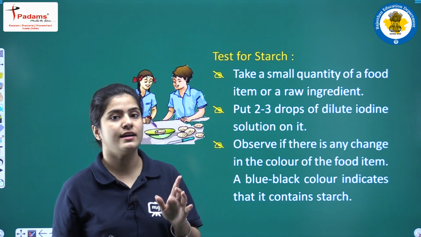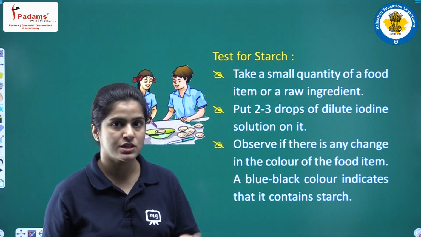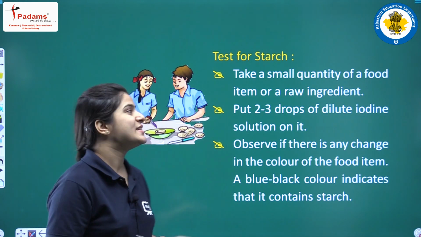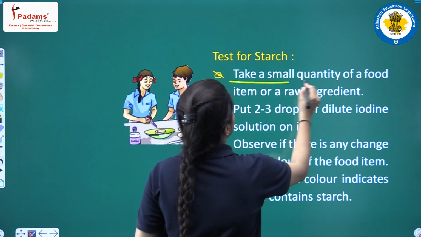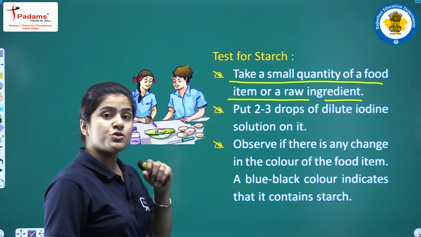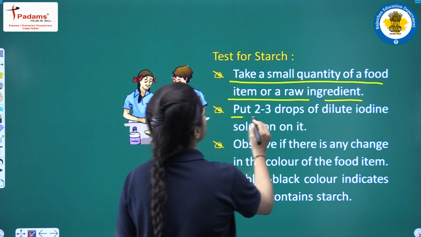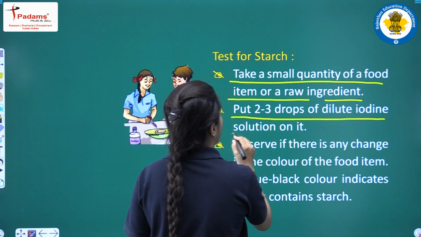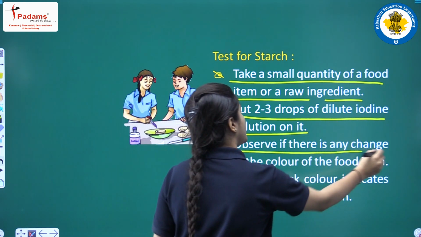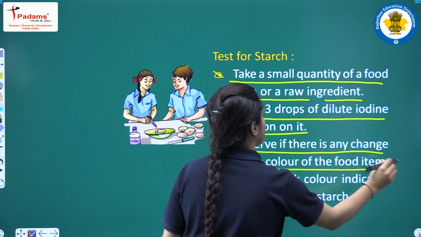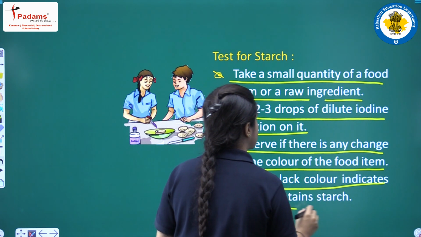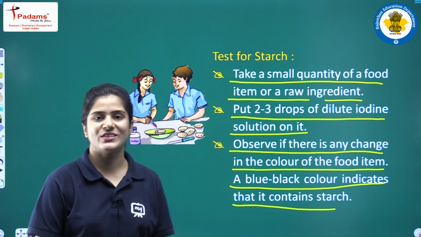If a blue-black color comes in that particular solution, it means your food item has starch in it. So let's see. Take a small quantity of a food item or a raw ingredient that you want to check, put 2 to 3 drops of dilute iodine solution onto it, and observe if there is any change in the color of the food item. A blue-black color will indicate that it contains starch.